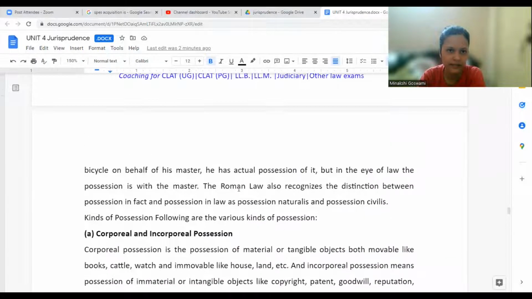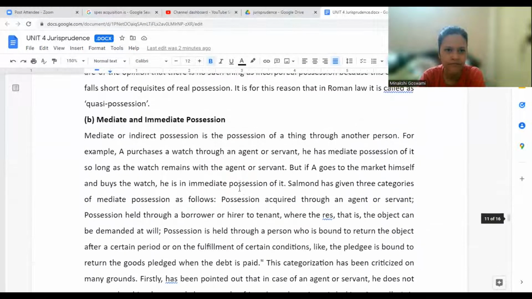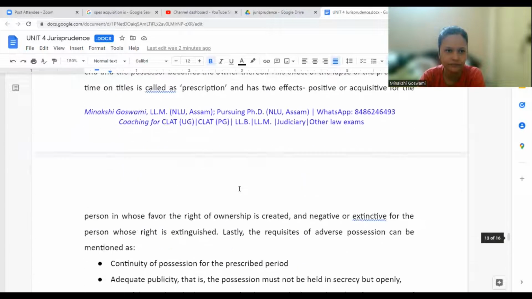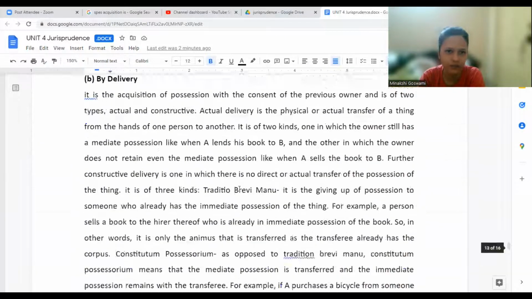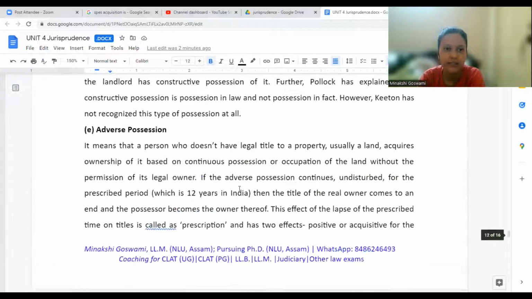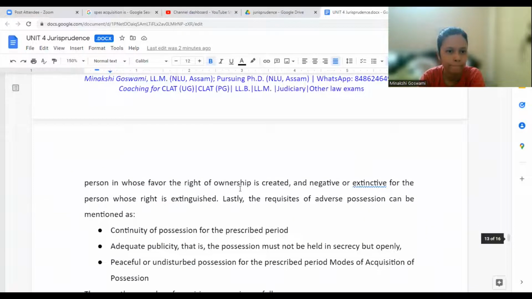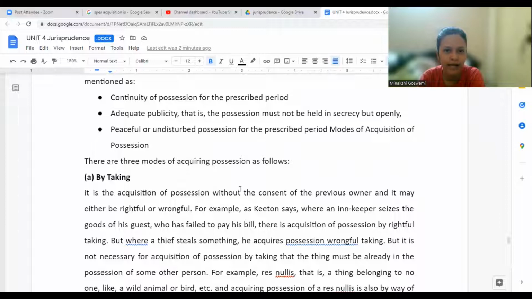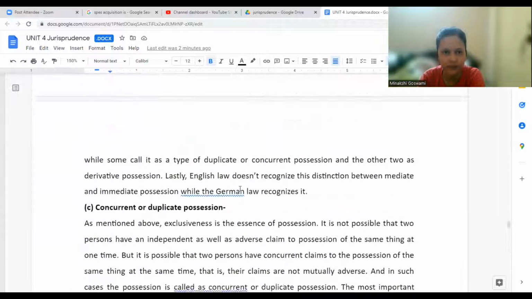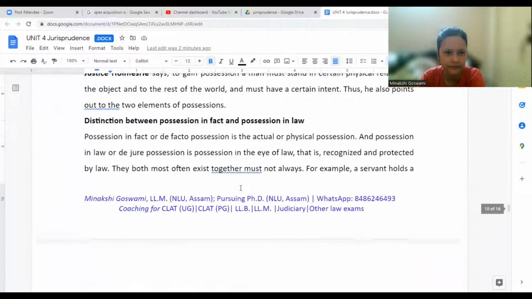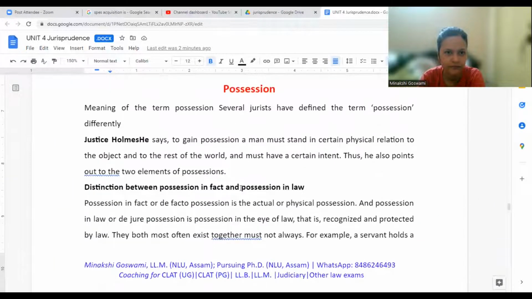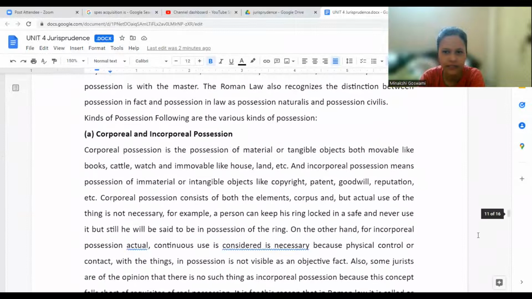Okay, so these are different types of ownership. In the same way, for possession also, there are different types. And then we also have methods of acquiring possession, how possession can be taken. Okay, so we will continue this tomorrow then.